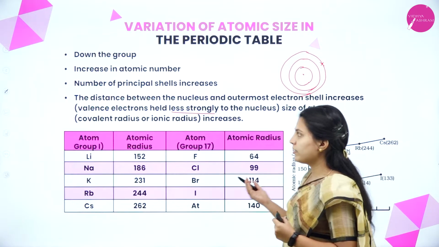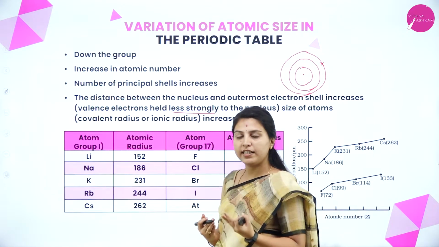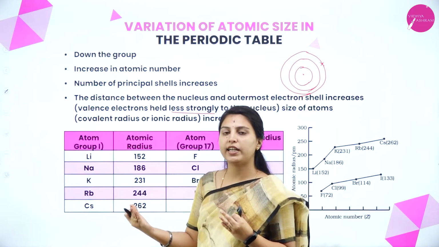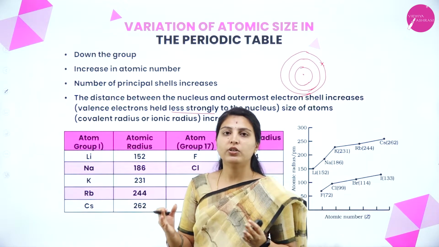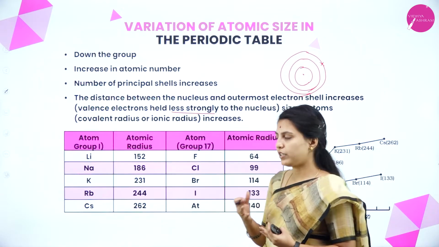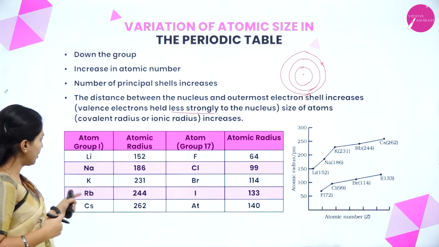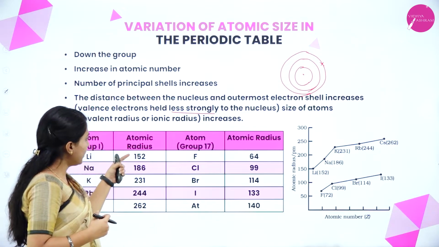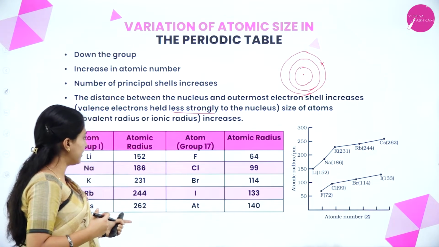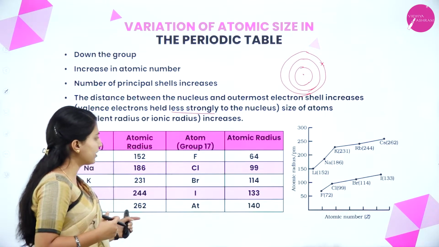What is the reason? Increase in atomic number, the number of principal shells increases, and the distance between the outermost electron and the nucleus is more. The attraction force will be less. That's why the atomic radius increases. See here, lithium, sodium, potassium, rubidium, cesium. If you see the atomic radius, it keeps increasing: 152, 186, 231, 244, 262.